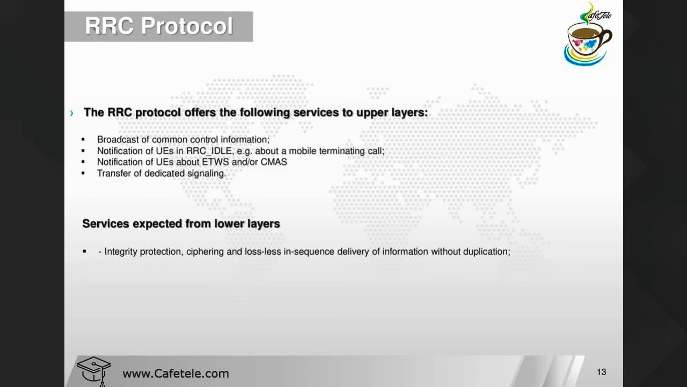Like in RRC inactive state, we have to provide another area, the RAN notification area, RNA. Like in LTE we are only using tracking area code, but in NR we are using tracking area code, and that tracking area code has another RAN notification area. It means if you have 100 sites in one tracking area code, you have 10 sites in one RAN notification area.